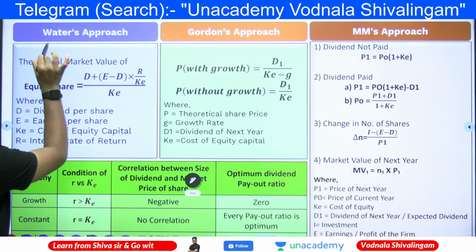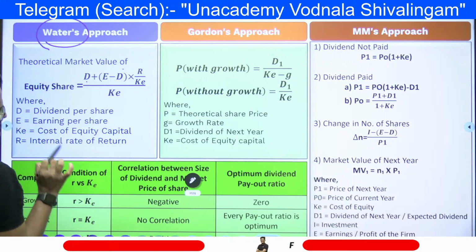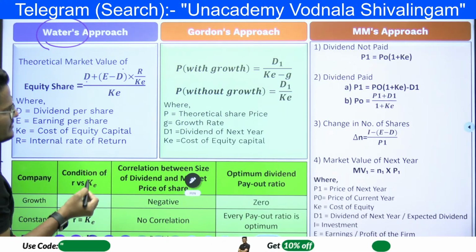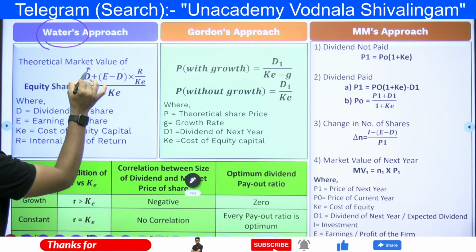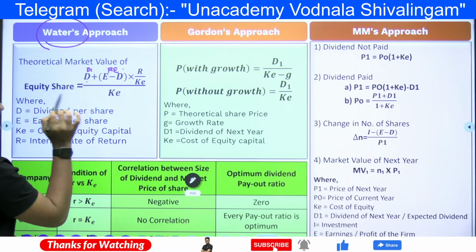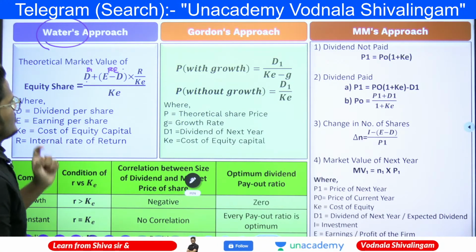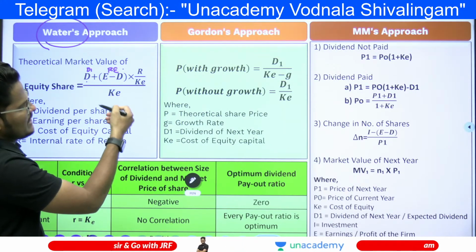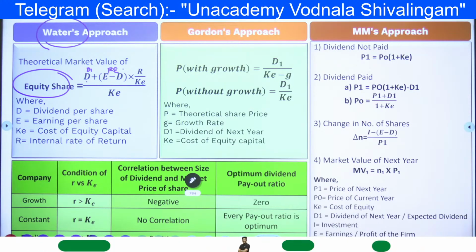Theoretical market value of the equity shares as per the Walter formula: dividend plus EPS minus DPS multiplied by R, the internal rate of return, divided by the cost of capital, which is KE, whole divided by KE. So dividend plus, this is the dividend portion and this is the retained earnings portion. EPS minus D means retained earnings, multiplied with a rate, divided by the cost. So dividend plus retained earnings is the total value, and that is multiplied with a rate and divided by the cost, which will give you the value of the share, which is the theoretical market value.